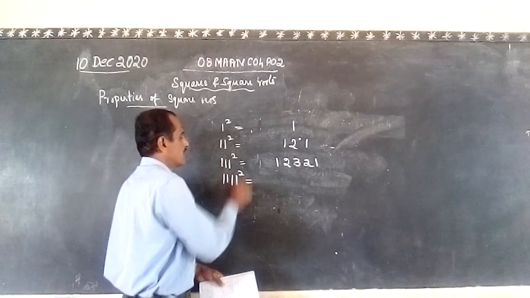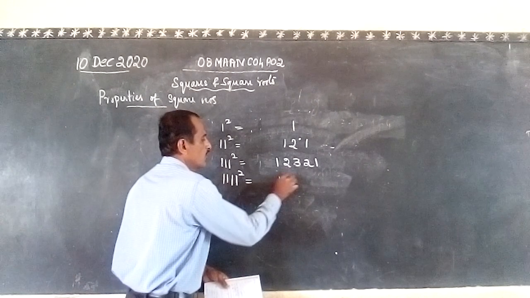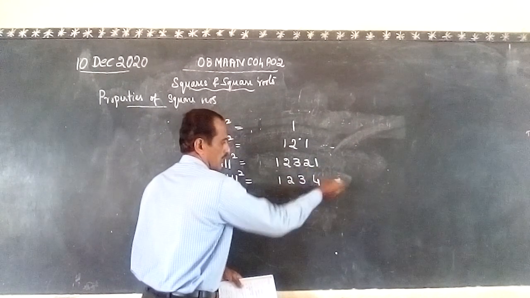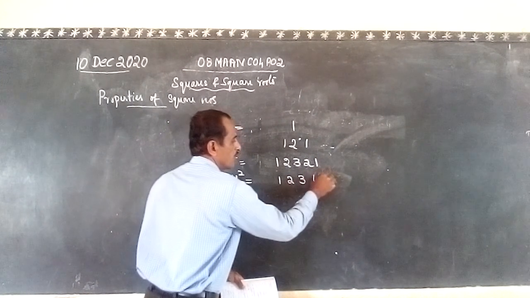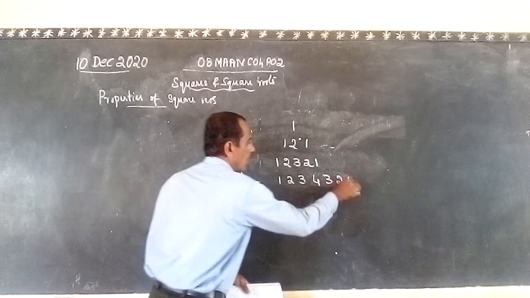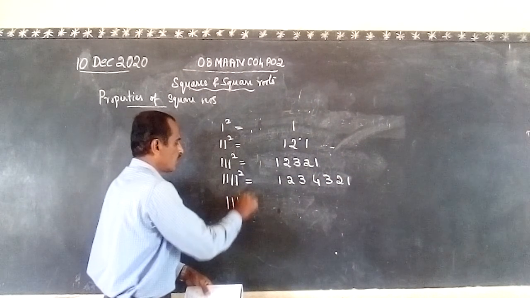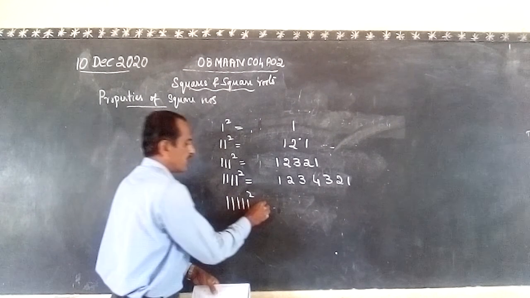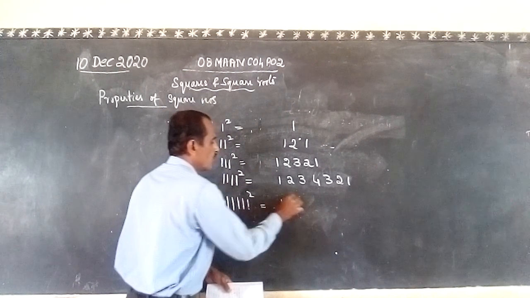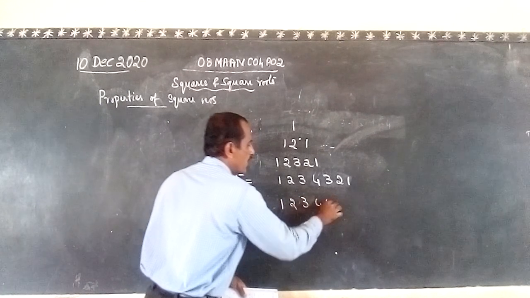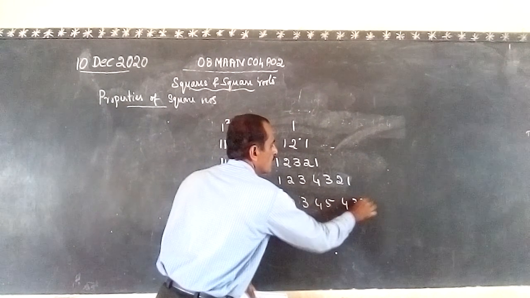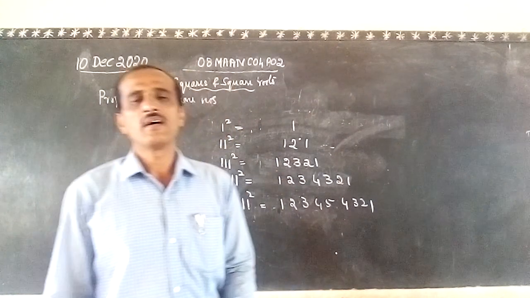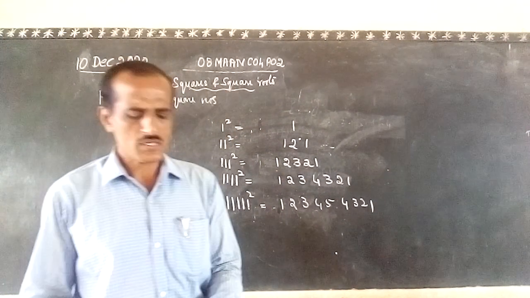Here 4 ones are there, so you have to move up to 1 2 3 4, and next write in the decreasing order, after 4 again 3, 2, 1. Suppose 11111, 5 ones. What is its square? It moves 1, 2, 3, 4, 5, then again 4, 3, 2, 1. So these are some interesting patterns in the squares of numbers.